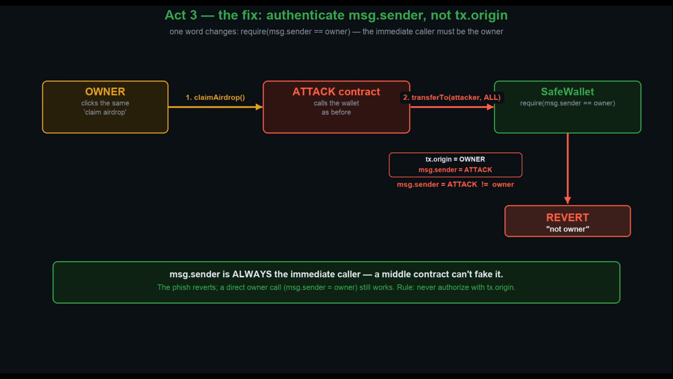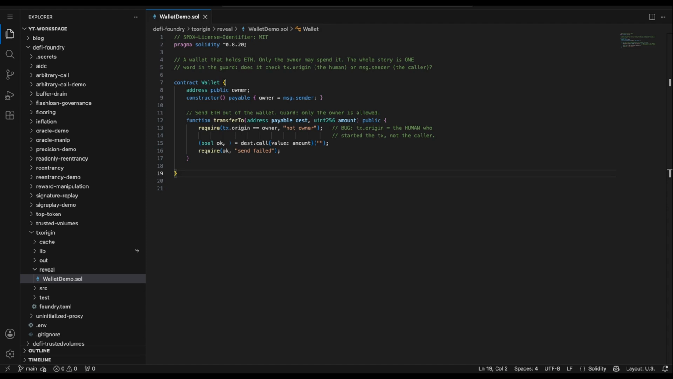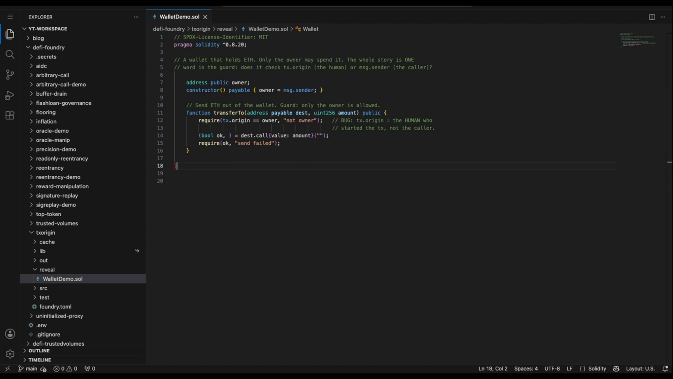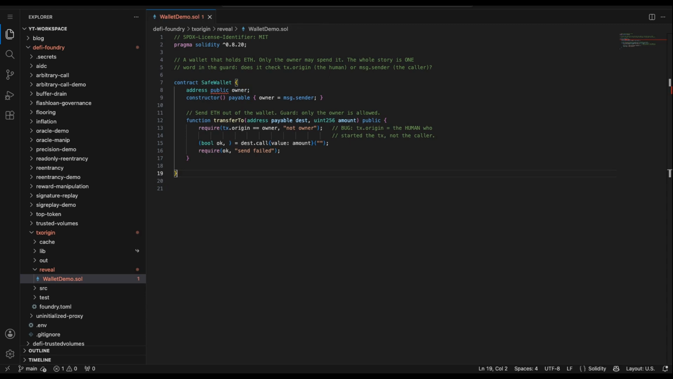Let's build it and prove it. Here's the fix in code, and it's the single word we've been building to. The guard becomes require msg.sender equals owner, that's it. msg.sender is whoever called this function directly, so a phishing contract in the middle now shows up as the caller and gets rejected. The rule for every access check you ever write: authenticate msg.sender, the immediate caller, never tx.origin. The tx.origin has almost no safe use, and this is exactly why.